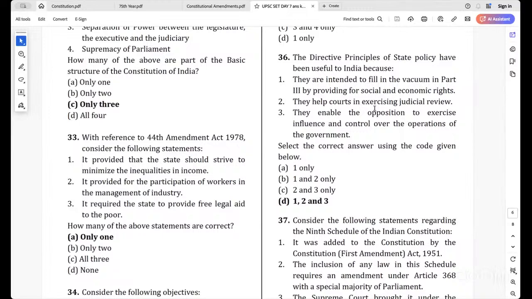Okay. Next. They enable the opposition to exercise influence and control over the operations of the government. So listen, now if there is a ruling party, and they've been in power for like 5 years or 10 years, now the opposition will ask the question, you have been in power for these many days, what have you done for the social benefits of the people? And it is being guaranteed under this constitution, DPSP it is given, have you provided that? The opposition can ask yes or no, and they exercise control by having this DPSP.